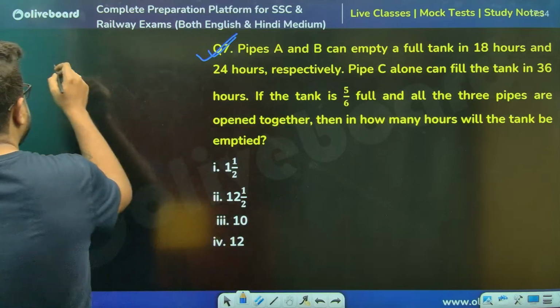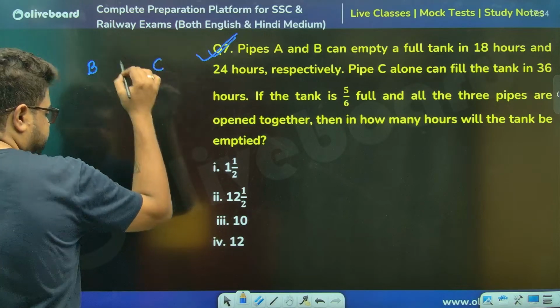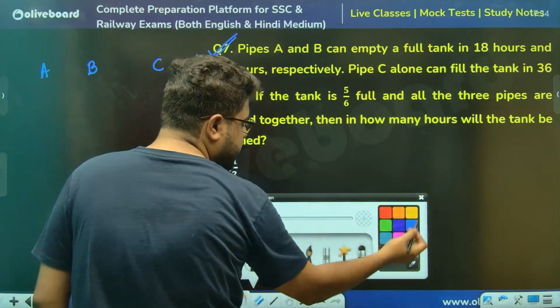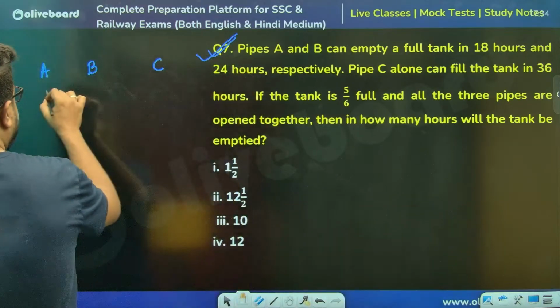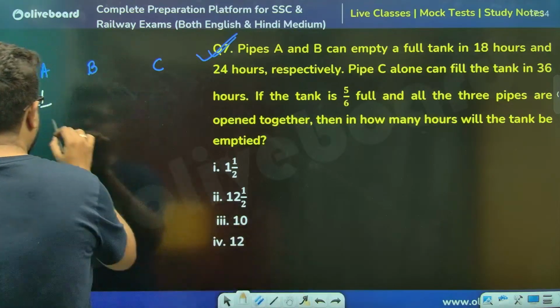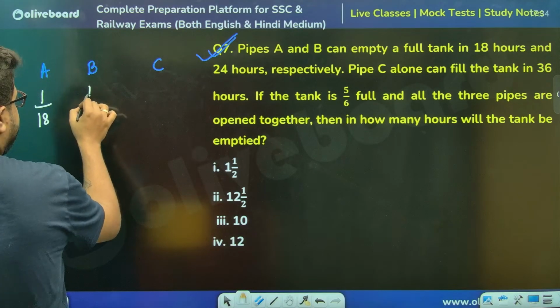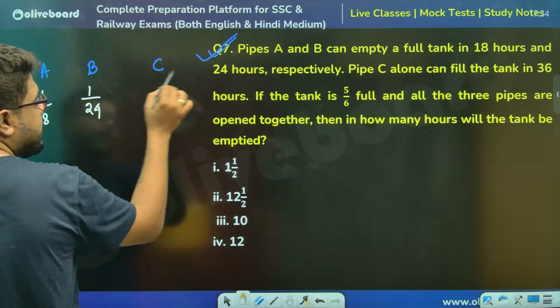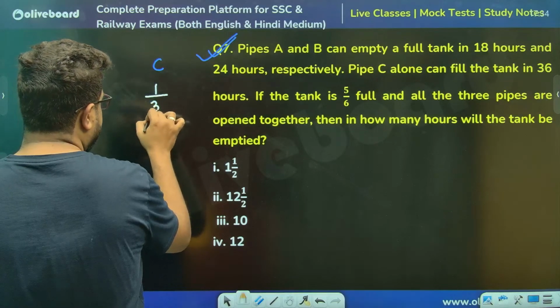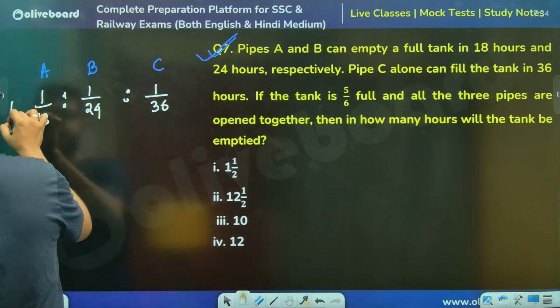Start karte, sir. Three pipes. First things first, efficiency ratio is 1 by time ratio. Sir, 1 by 18. This is pipe B, 1 by 24, time is 24. And this is 1 by 36. So this is your efficiency ratio.